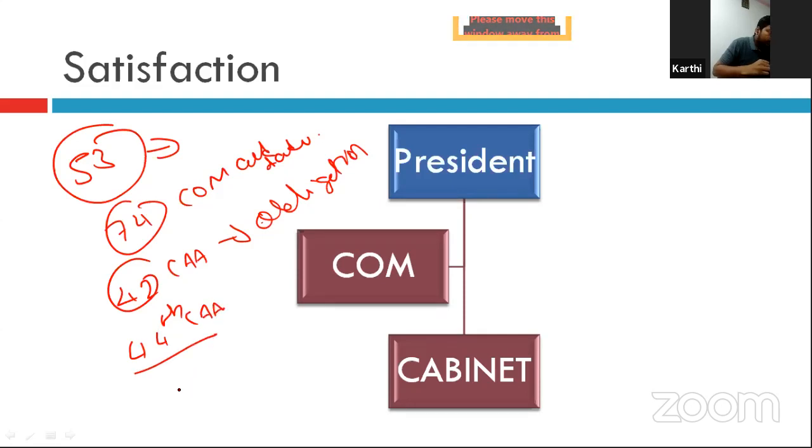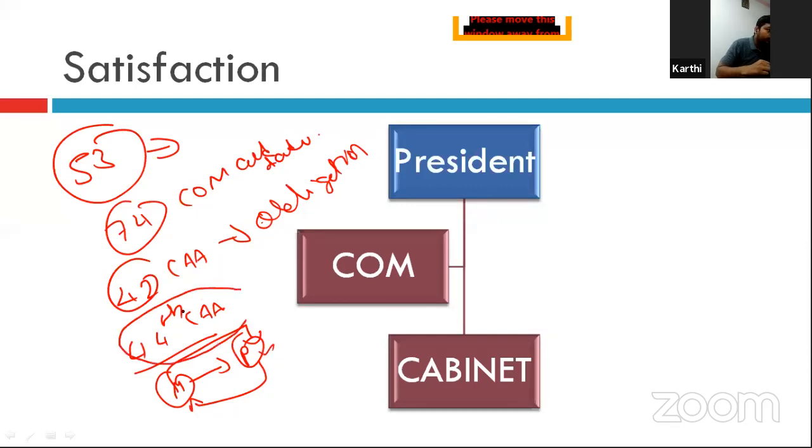That is, if the Council of Ministers gives advice to the President and the President feels that it is not good, he can send the advice back to the Council of Ministers to reconsider once. If the Council of Ministers again sends the advice, either with changes or without changes, the President has no choice, he has to accept. So that was introduced by the 44th Constitutional Amendment Act.